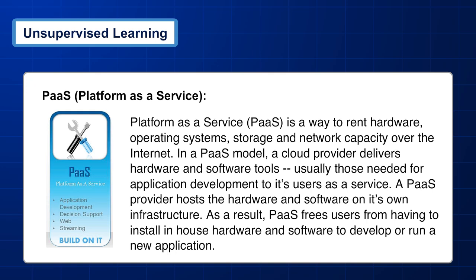A PaaS provider hosts the hardware and software on its own infrastructure.